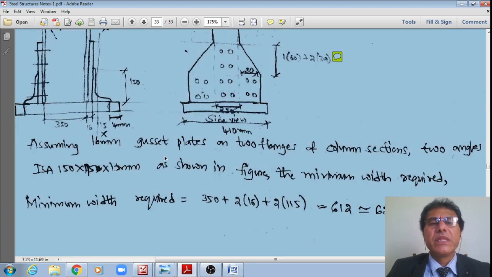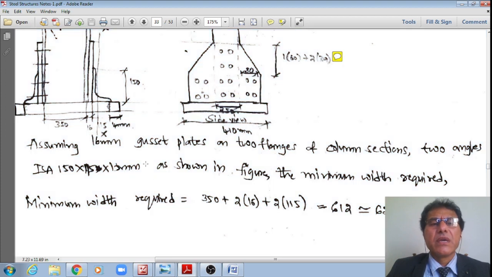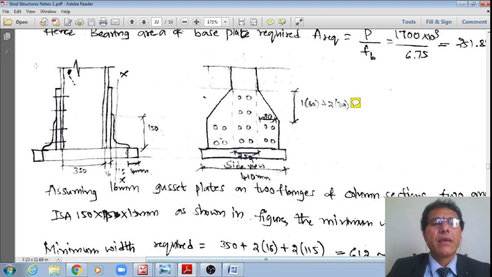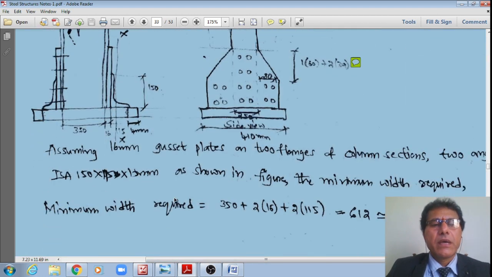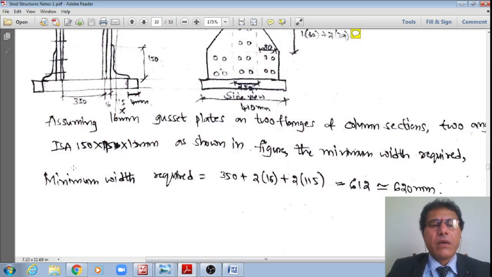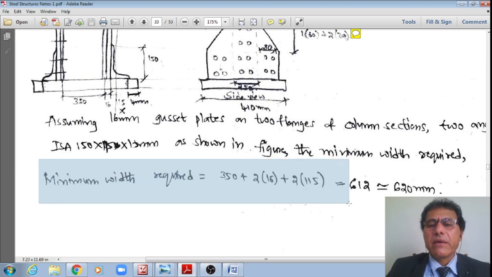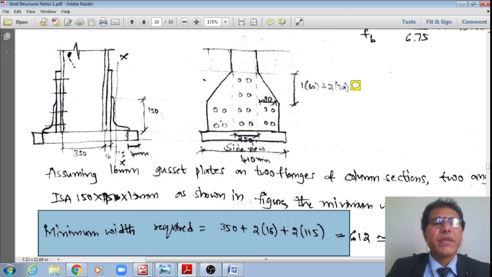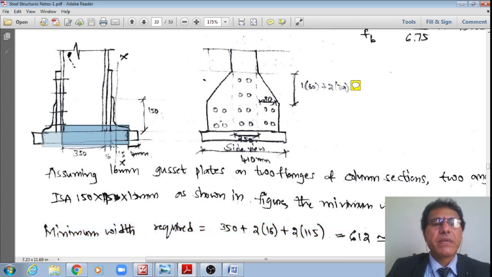With these assumptions, I have already shown the schematic in elevation. The minimum width required for the gusseted base is equal to this 350 mm, plus 260 mm that of the cover plate, the gusset plates, and this 115 plus this 115.